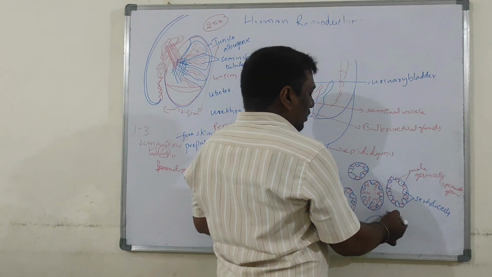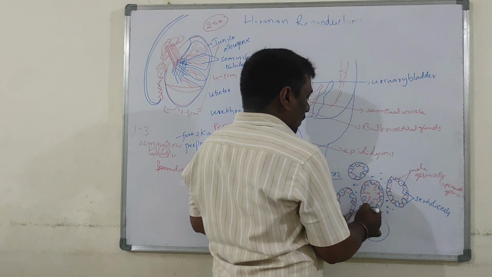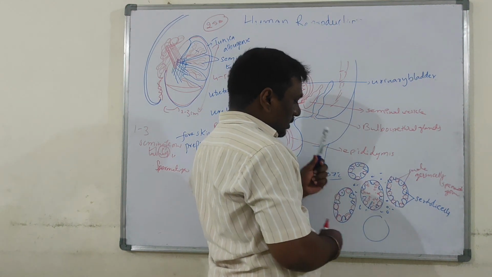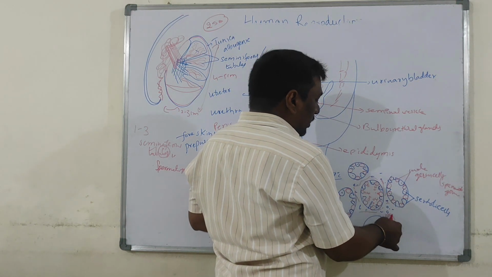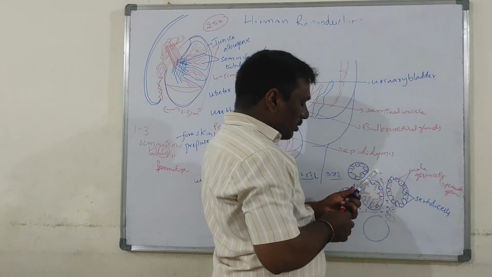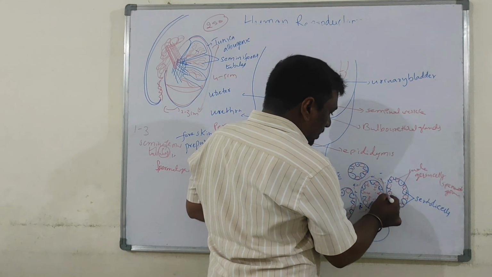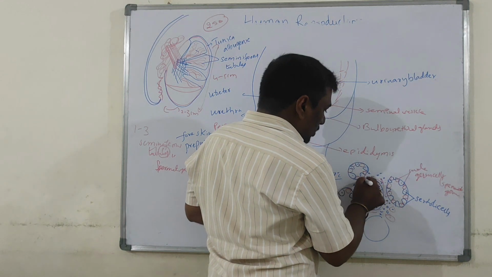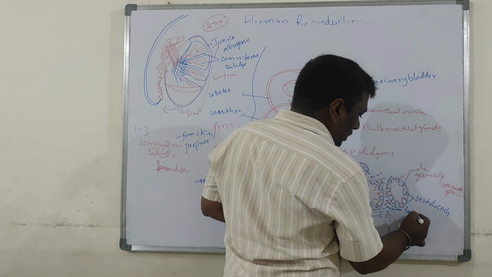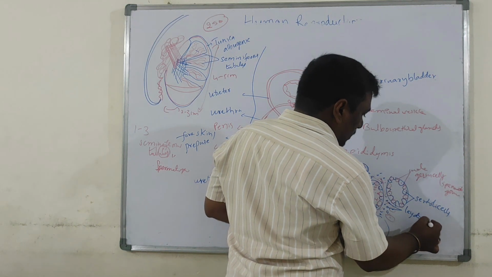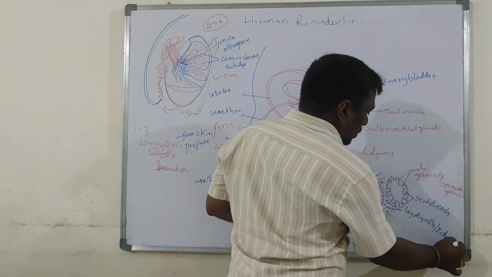Here endocrine cells called Leydig cells are present. Some blood vessels are also present, and immunocompetent cells are also present. The cells present in these intertubular or interstitial spaces are called Leydig cells or interstitial cells.